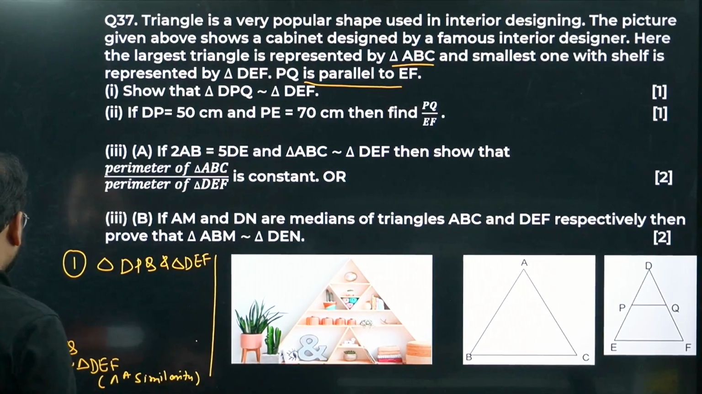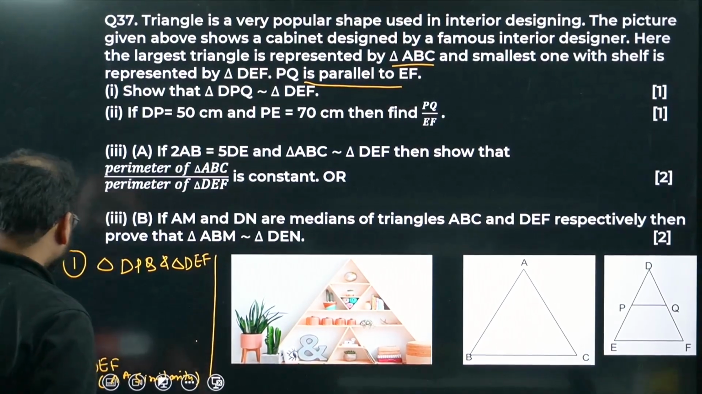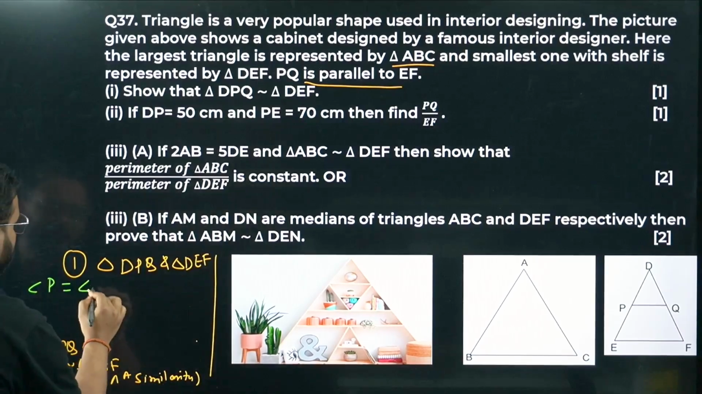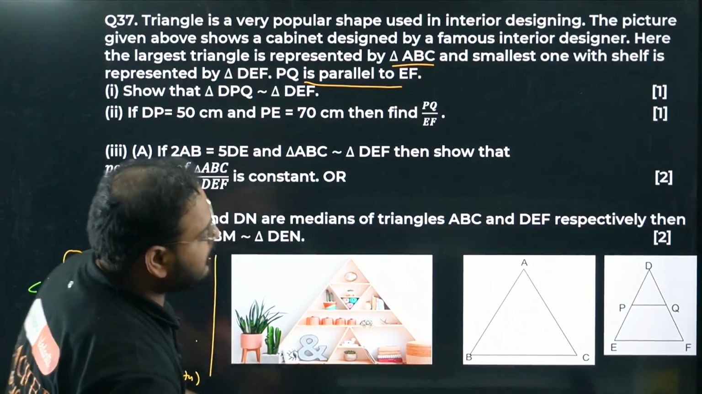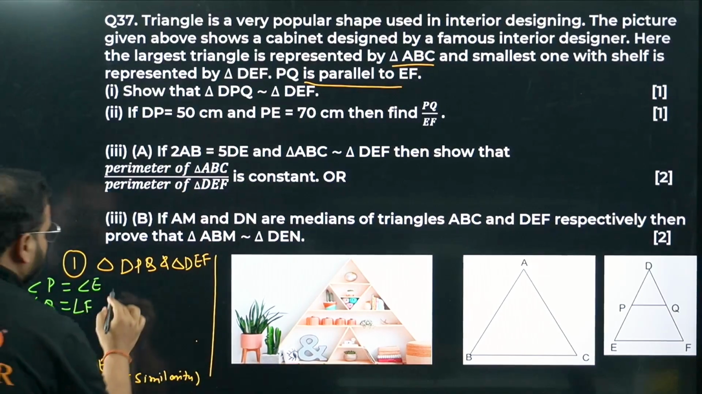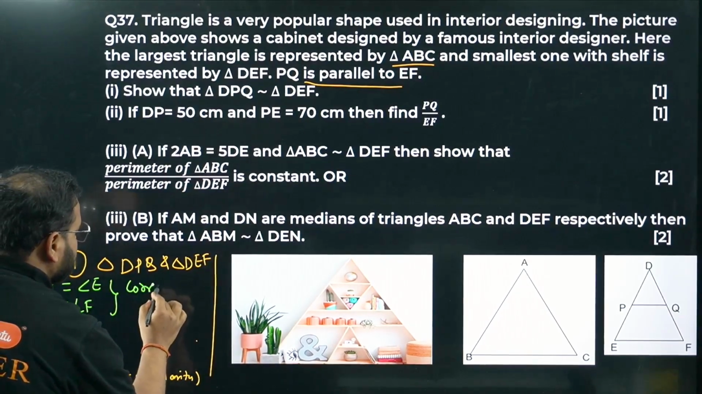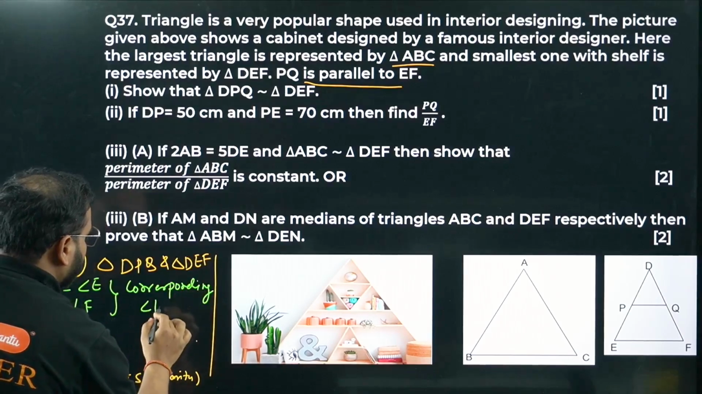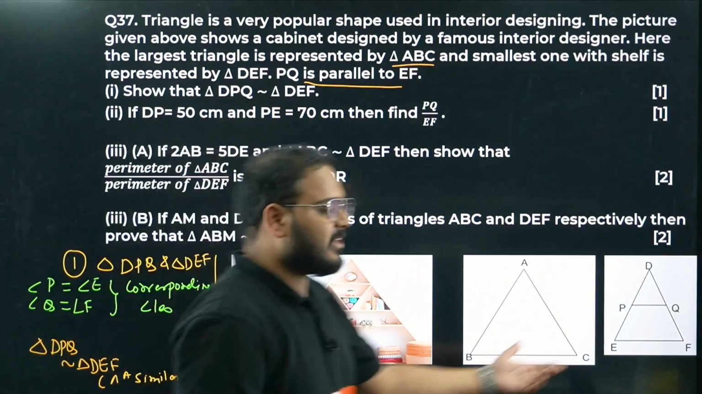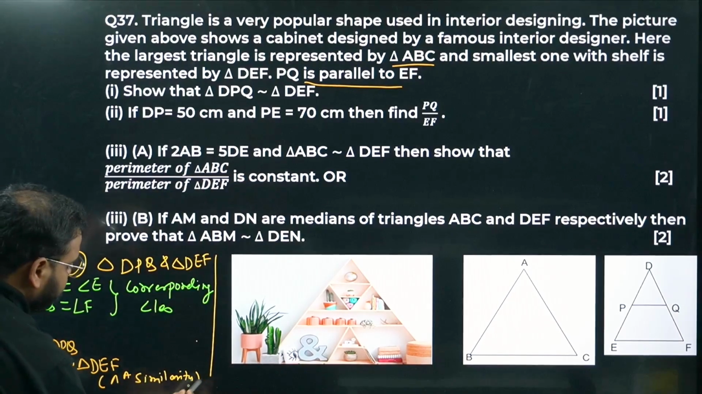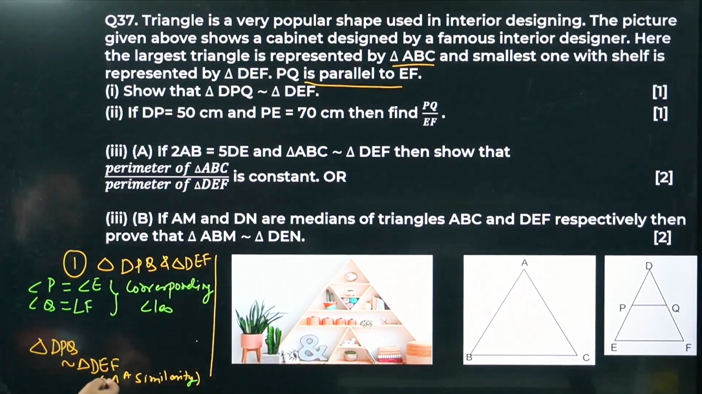Okay, so what we can write this as, angle P equals angle E, and we have angle Q equals angle F. Reason is, bacha, corresponding angles, since the lines PQ and EF are given parallel, no, for that reason. So it's going to be the AA similarity criteria. Okay, AA similarity is the condition, bacha. Chaliye. So part 1 is done.